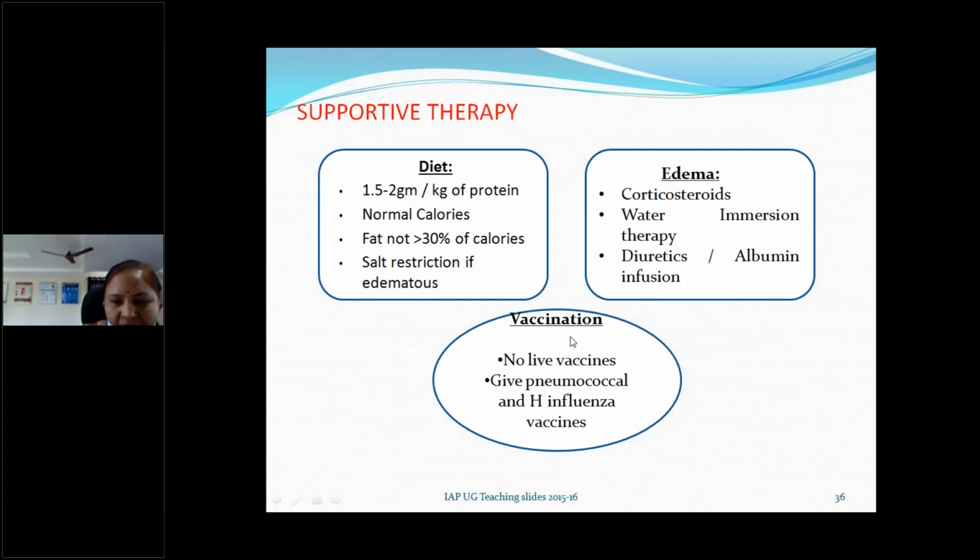And vaccination. There should not be any live vaccines during the course of the disease. When you are using daily continuous steroid therapy, you should not give vaccination unless the child comes to remission. After remission, we can use live attenuated vaccines, but during the disease course, during the steroids, you can use pneumococcal and H influenza vaccine. These are killed vaccines, so you should not give live vaccines during the active phase and during the continuous daily regimen of steroids.